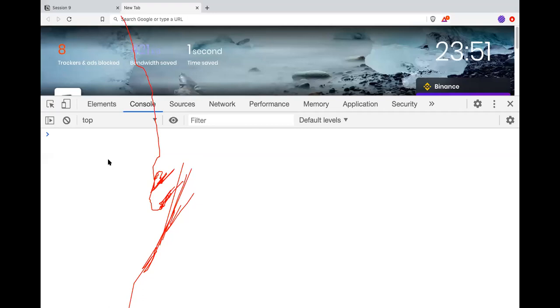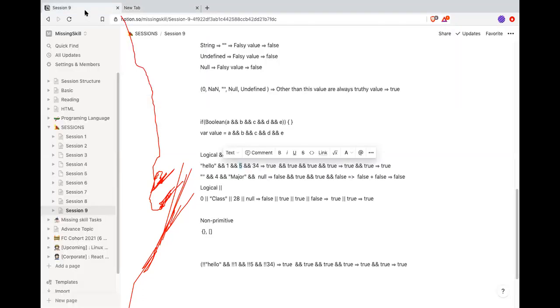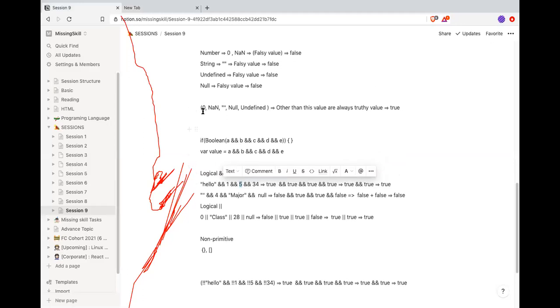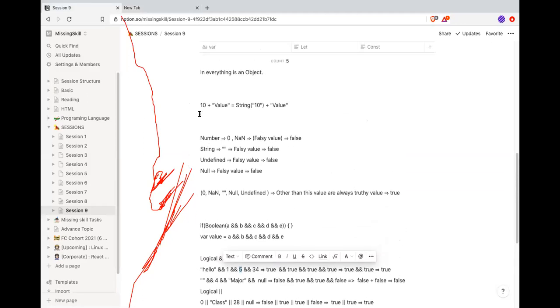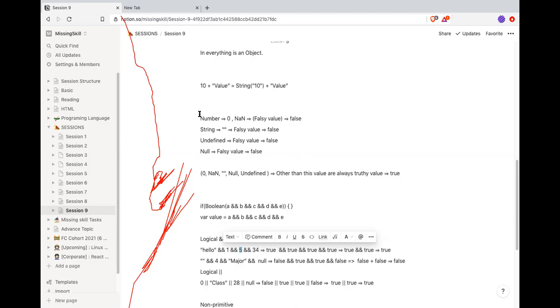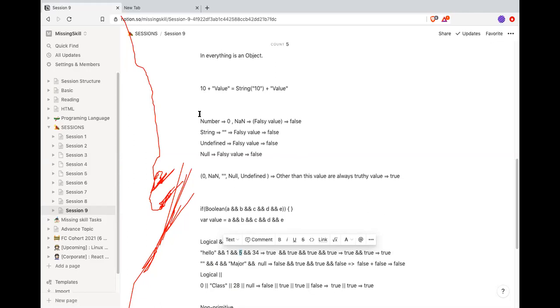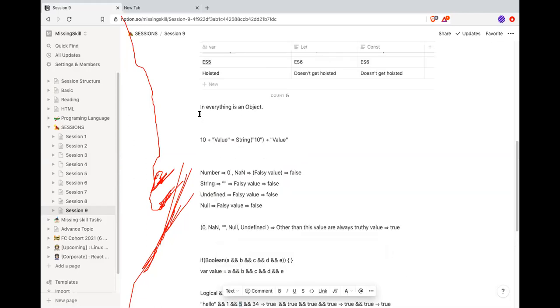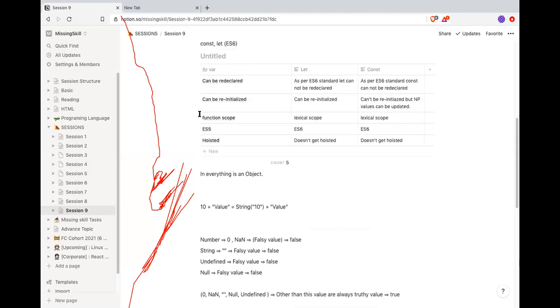Primitive, we have number, string, boolean, undefined, and one more, which was introduced in ES6, not really used: Symbol. What about non-primitive? Array and object.